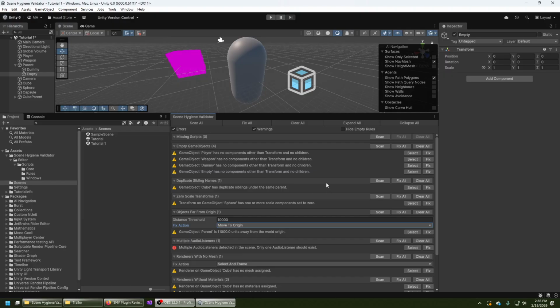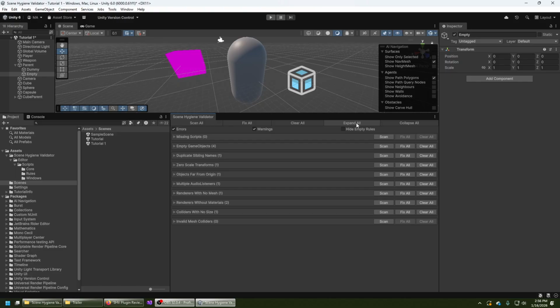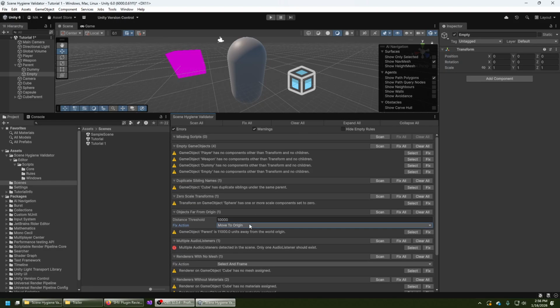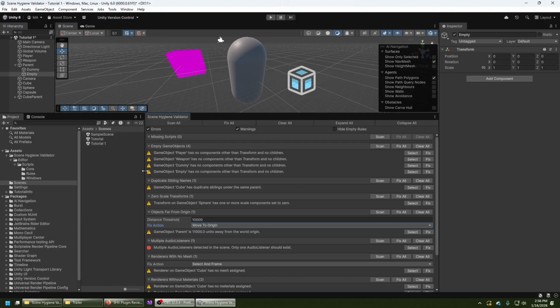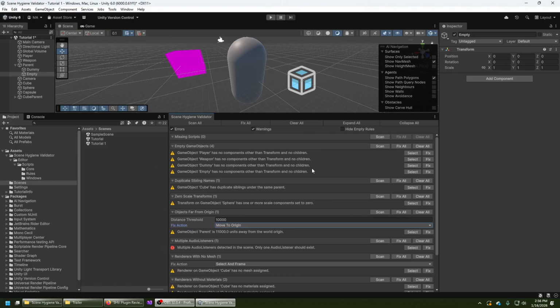Okay, now you can also have collapse all and expand all if you want to improve the visibility. Okay, so this is it. Thank you very much for watching. Bye bye.